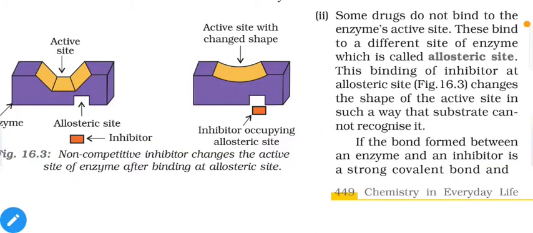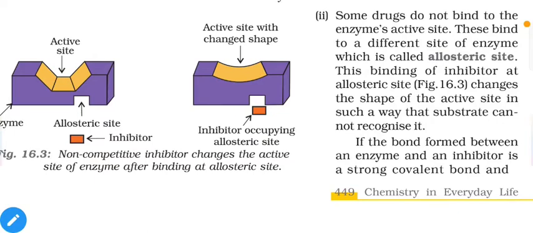In the second type of process, these inhibitors will attach with allosteric sites of our enzyme. Now allosteric sites are a portion of the enzyme which are not active, but with the attachment at the allosteric site, the active site will be changed. Shape of the active site will be changed. So if the shape is changed, then our substrate cannot attach with it, because it requires a specific shape for the attachment.